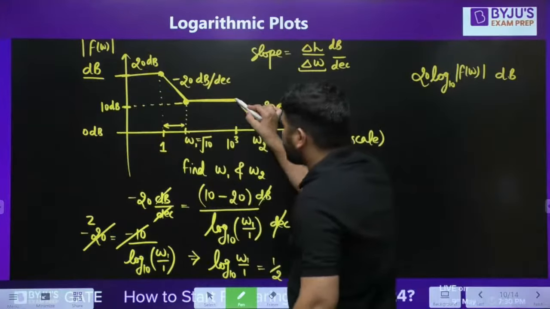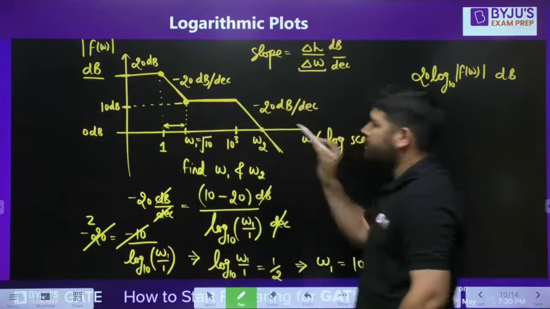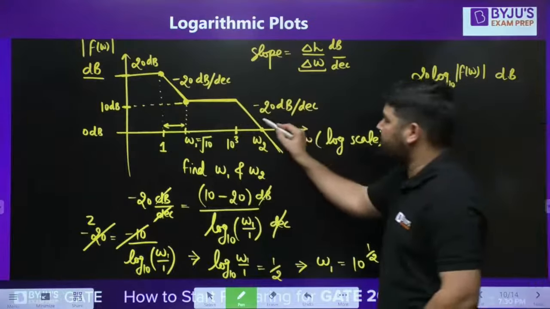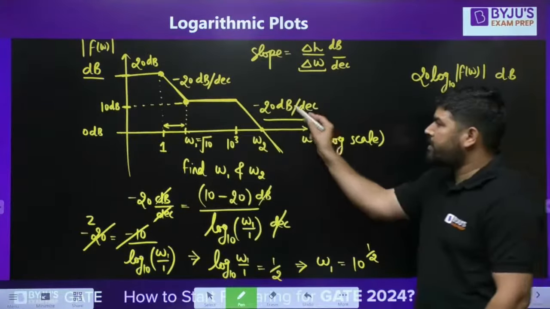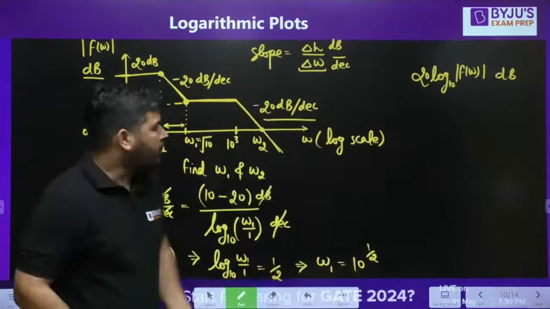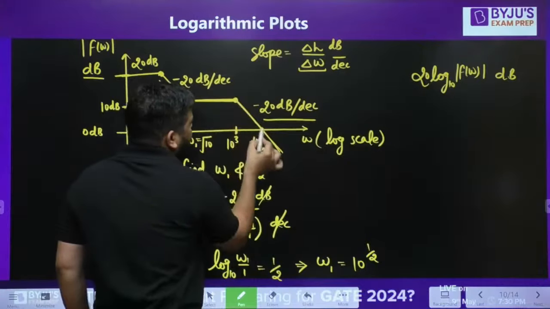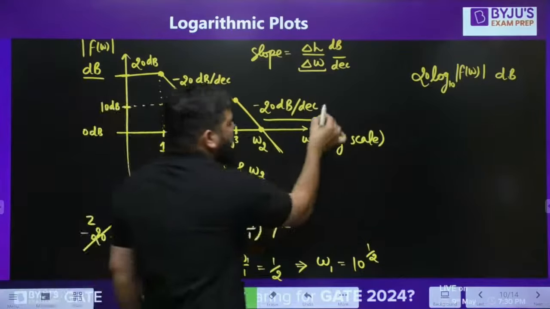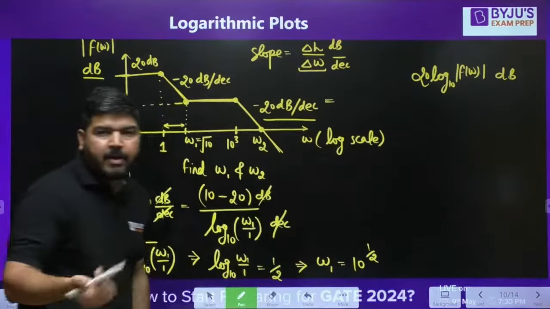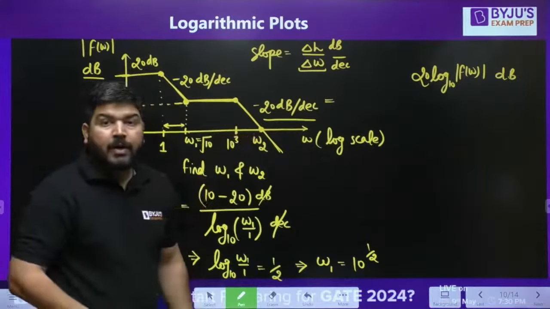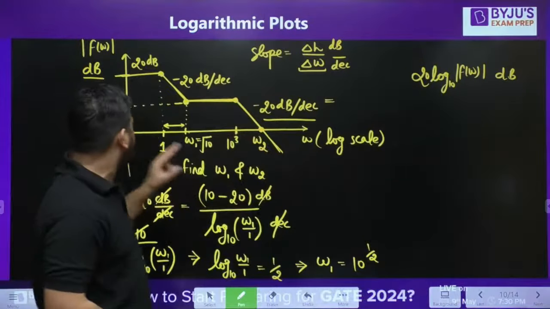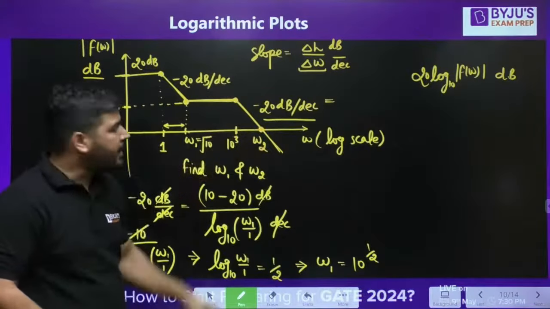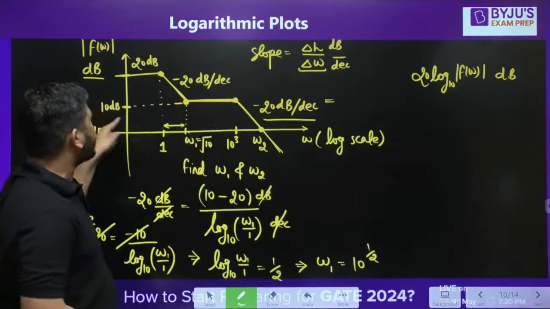Similarly, you can calculate this value of omega 2. How to calculate this value of omega 2? Again, the slope is known to us, and the slope is in dB per decade. So on this line, you can take 2 points. Let's say this is 1 point, this is another point. Now we know that the slope has to be equal to change in height divided by change in omega. Now what is change in height? The final height is 0 dB and the initial height is 10 dB.